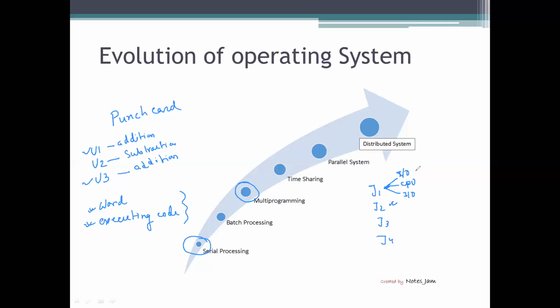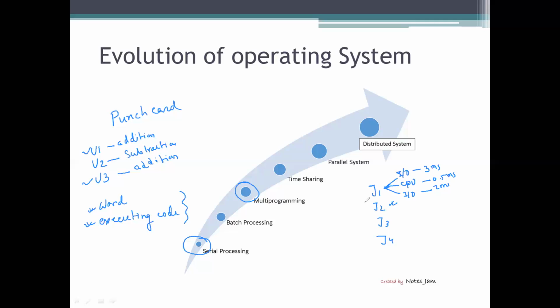Suppose it takes 3 milliseconds, then 2 milliseconds, and then 0.5 milliseconds. So the total execution time is 5.5 milliseconds, and among those, only 0.5 milliseconds the CPU is busy, and the remaining time the CPU is idle.